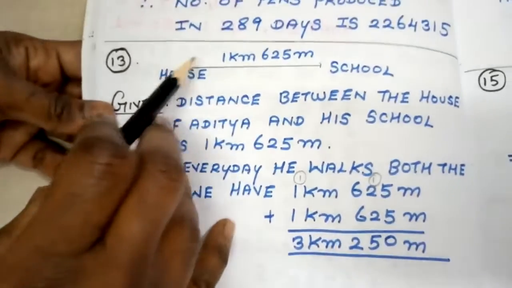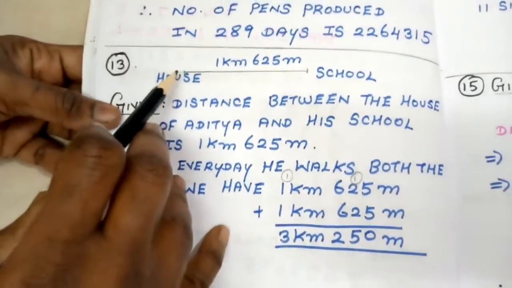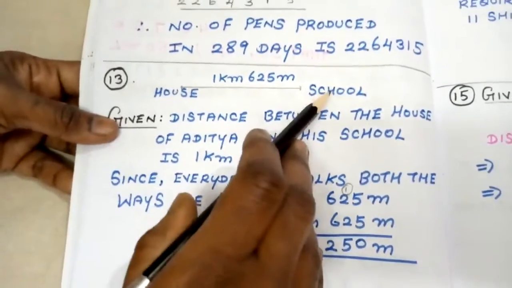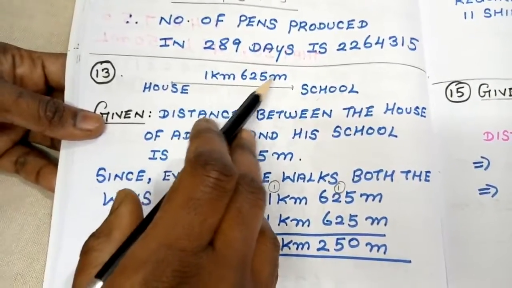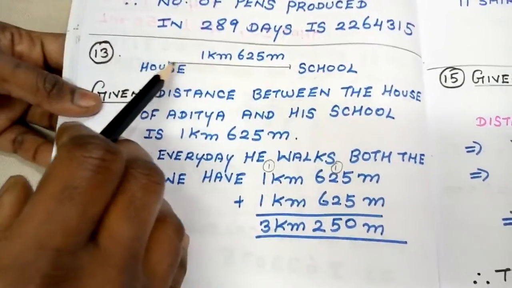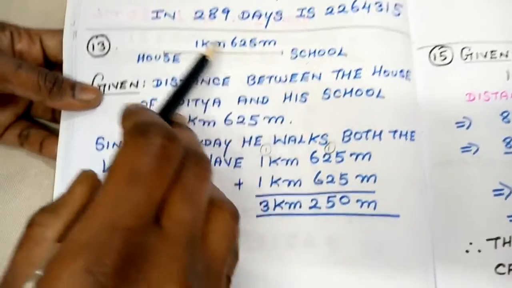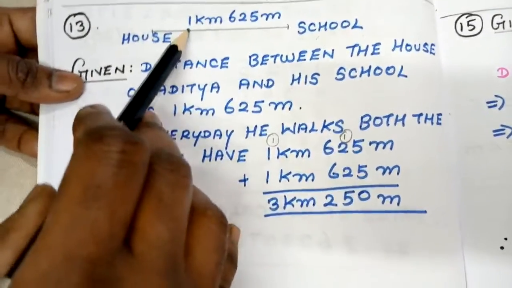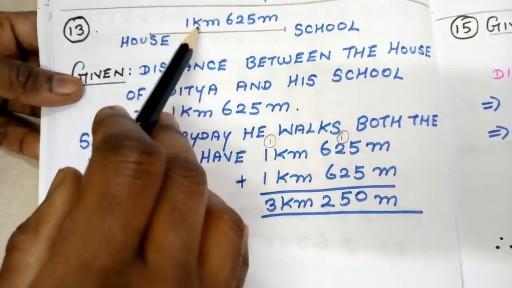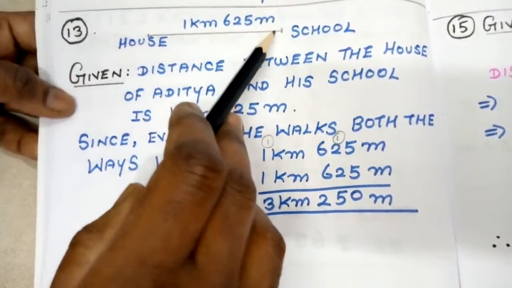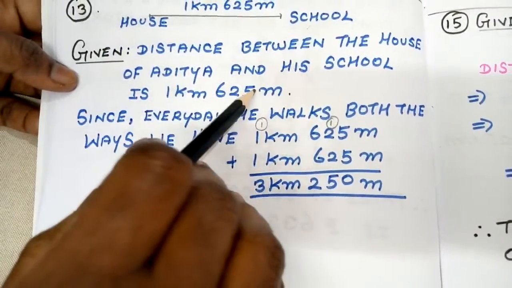This is the house. Suppose Aditya's house is at this end, and his school is at the other end. So the distance is 1 kilometer 625 meter. If you see, from house to school he is covering a distance of 1 kilometer 625 meter. Again from school to house it is 1 kilometer 625 meter. So this is the thing they have given here, students.